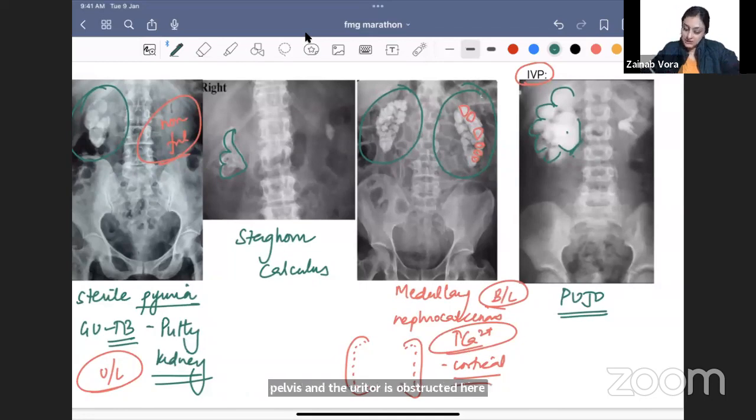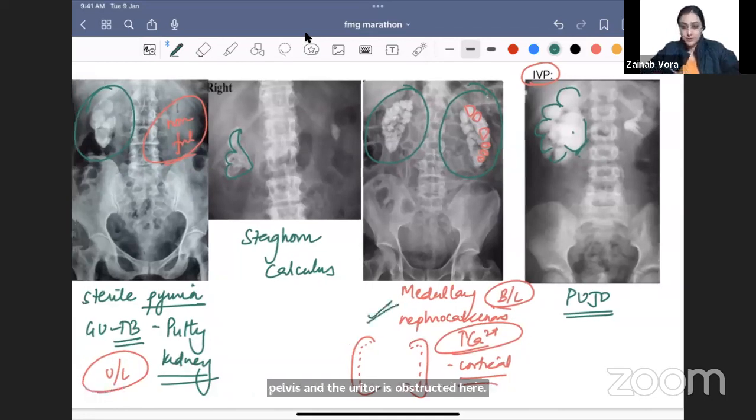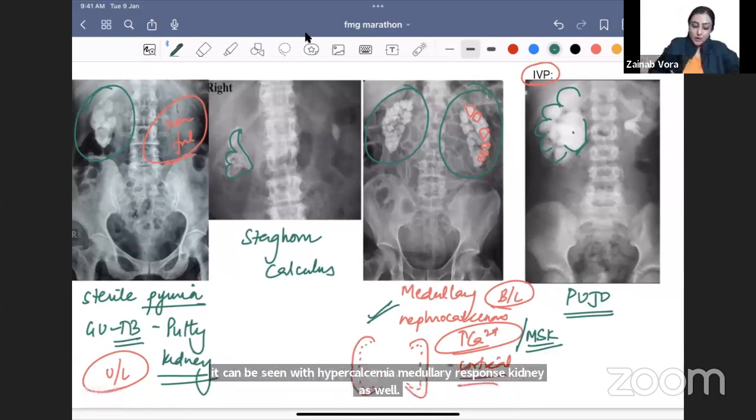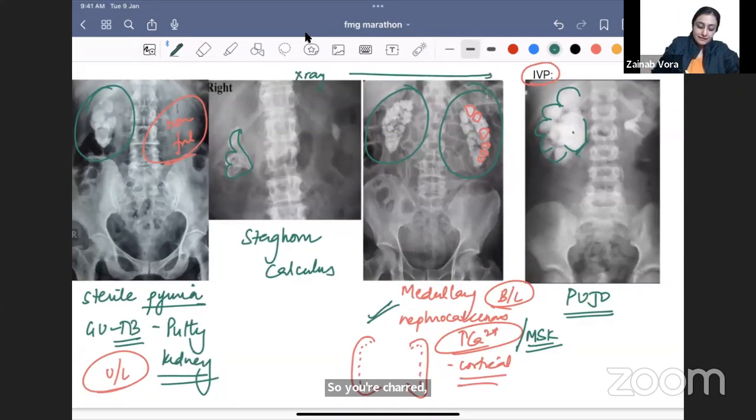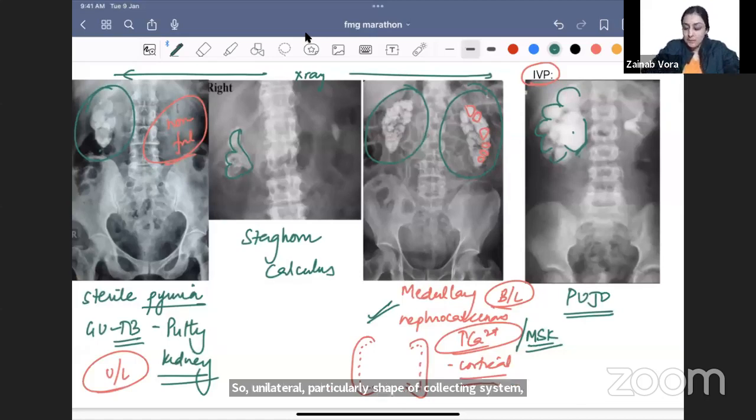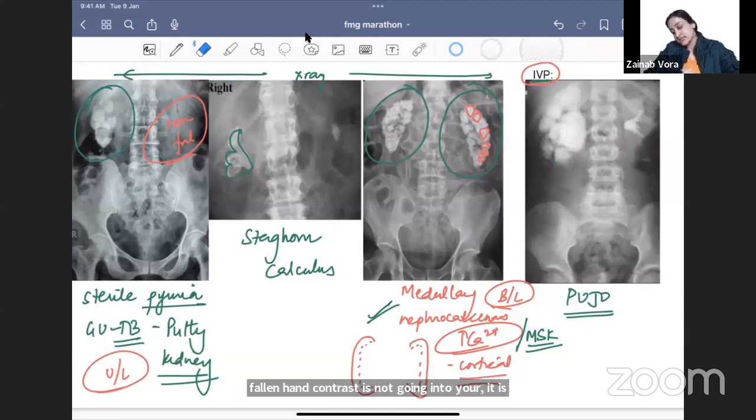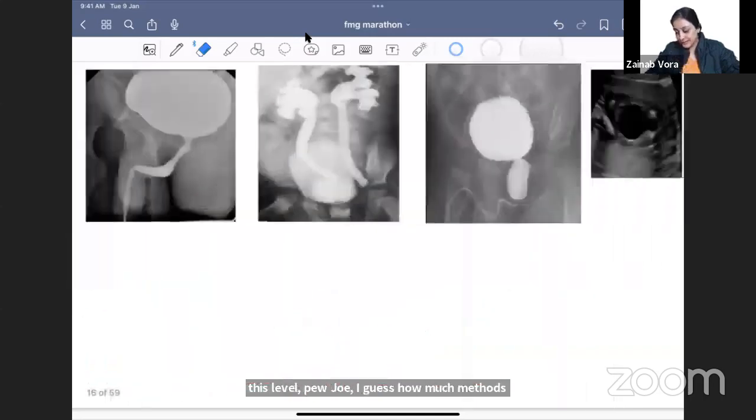So medullary sponge kidney is also a differential of medullary nephrocalcinosis. So it can be seen with hypercalcemia, medullary sponge kidney as well. So you have understood these 4 differentials. If it is only X-ray, something white is calcium. So unilateral, putty kidney. Shape of collecting system, staghorn. Bilateral, nephrocalcinosis. But if IVP is shown and you see that the kidney is swollen and contrast is not going into the ureter, it is being retained, it is dilated, it is obstruction at this level. PUJO. Understood again? All right, so this is what you need to remember here.